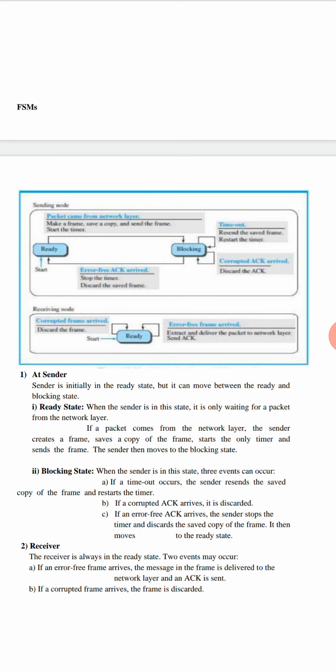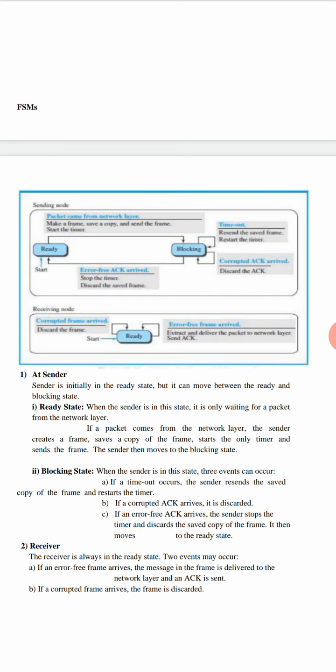Now when it changes from the ready state to the blocking state, three events occur at the blocking state. The first event is regarding the timeout. The sender node waits until it receives the acknowledgement from the receiver. Only then will it send the next frame to the receiver. Hence the name stop and wait protocol. So if before the timeout the sender does not receive any acknowledgement, then the sender will resend the saved copy of the frame and restart the timer.